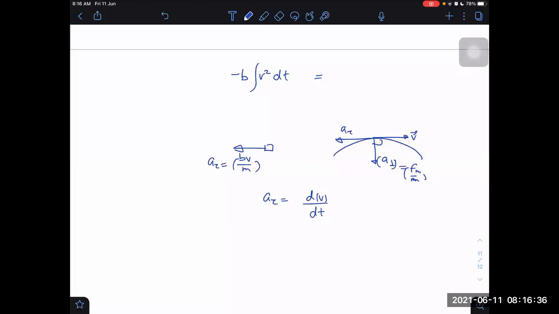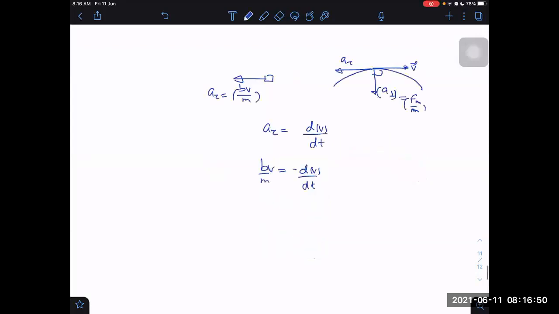Then I can say bv will be equal to dv by dt, but it is decreasing, so I can write minus here. Minus bv by m is equal to dv by dt. Here v is now just speed only. Don't forget that part. That is just speed, not velocity. Anyway, dv by v is equal to minus b by m into dt, integral, with limits going from 0 initially to t, velocity given as v.